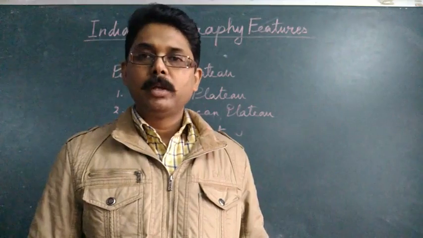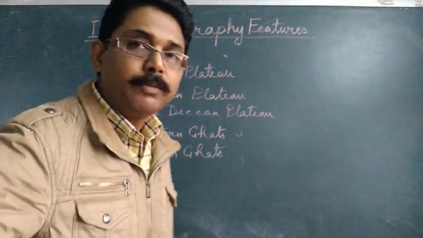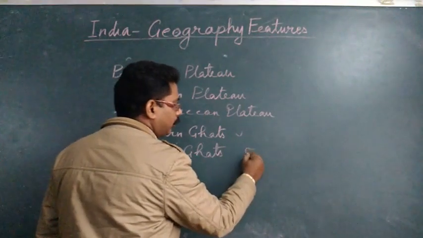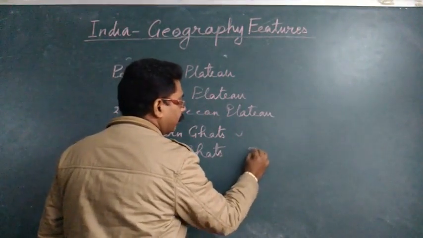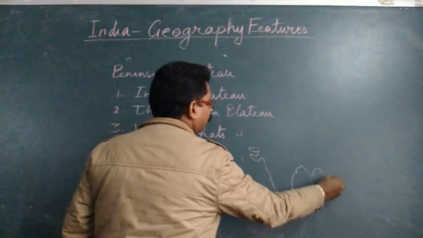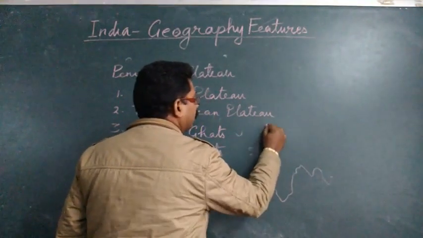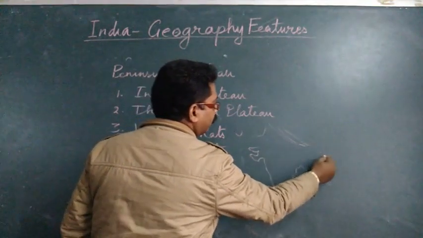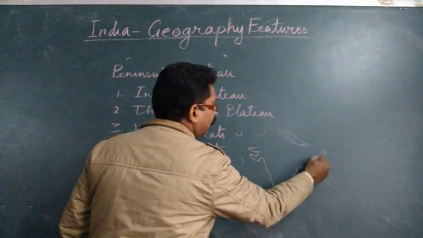Why is it called the peninsular plateau? Already all of you know the map, but I am just drawing it to explain again. Well, here this is the Suleiman range and this is the Himalayas, right? This is the Eastern Himalayas, Purvanchal Himalaya here.